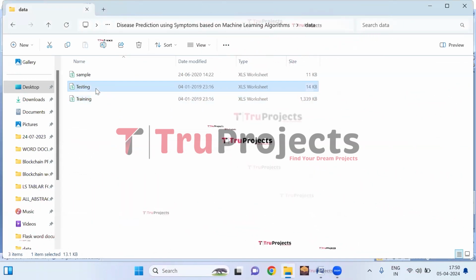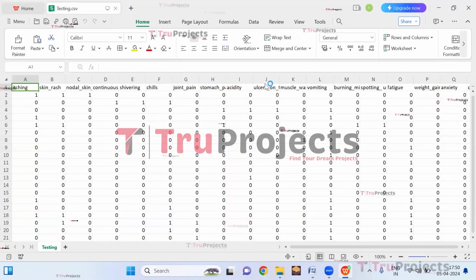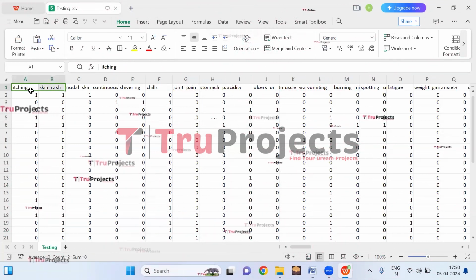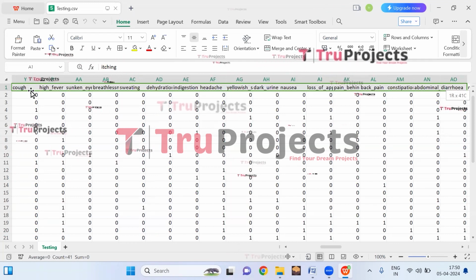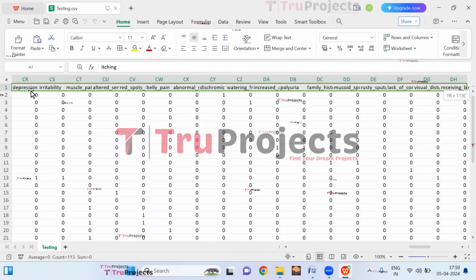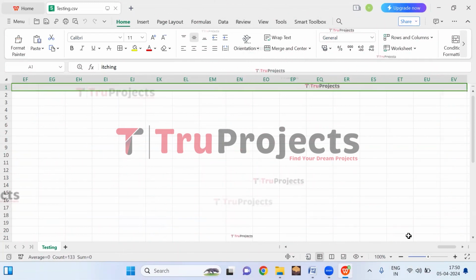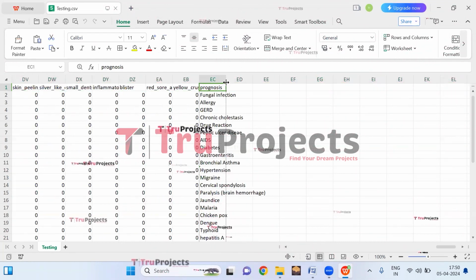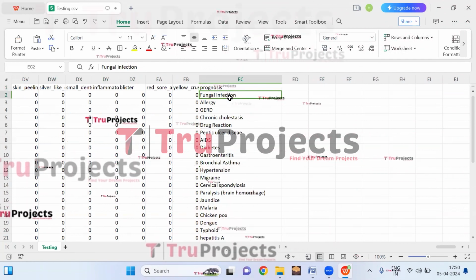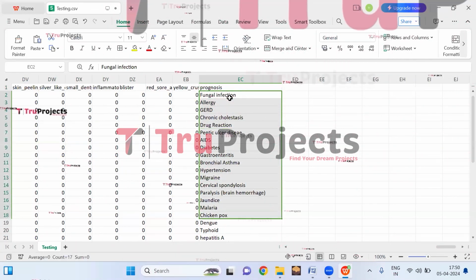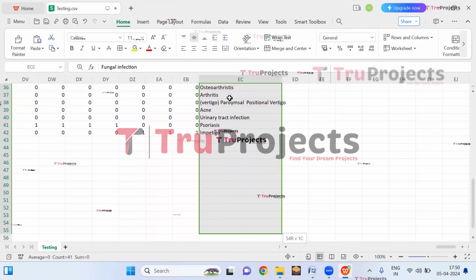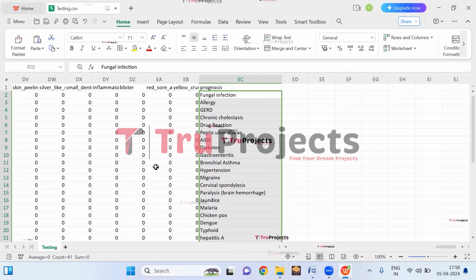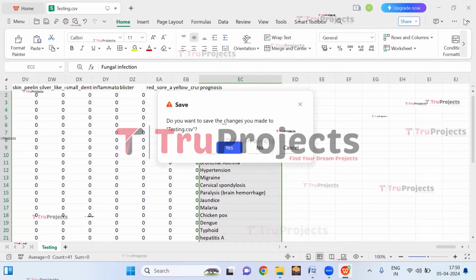Now let us open the test data set. Here we can see the symptoms. So we are having the different symptoms, and based on the symptoms, we will predict the type of the disease. Here we have the prognosis column in which we can see the different diseases. This data set is used to test the performance. Now close this data set.